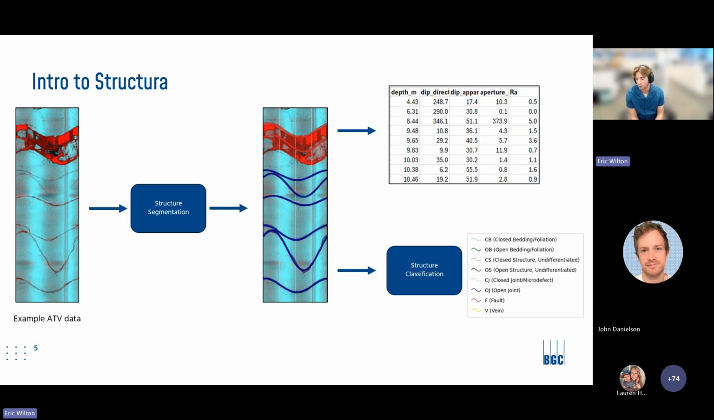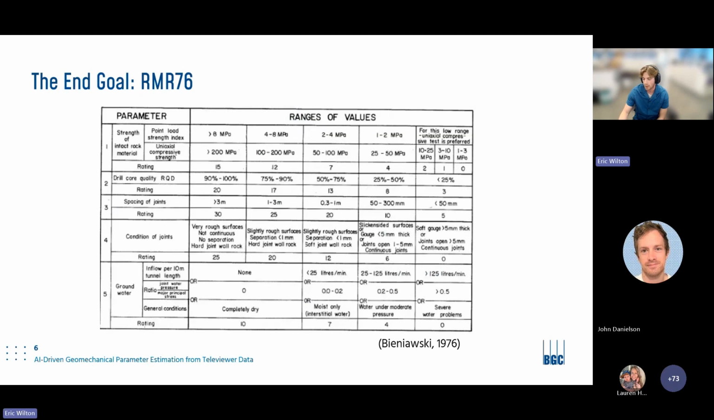A Televiewer survey, of course, is run after you finish drilling. It provides an image of the borehole walls. We then pass each of these structures to a secondary model, which we call a structure classifier, which aims to identify what each of these structure types are. So that's the base functionality of what Structura does.